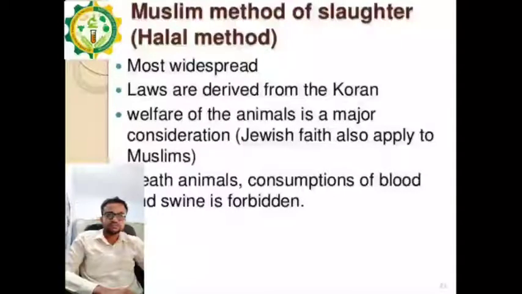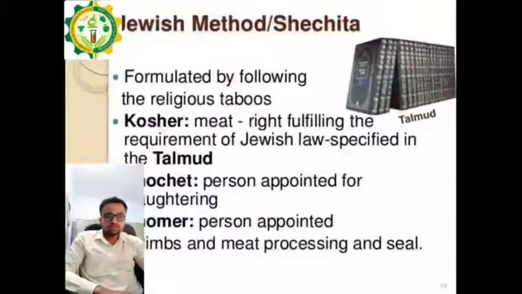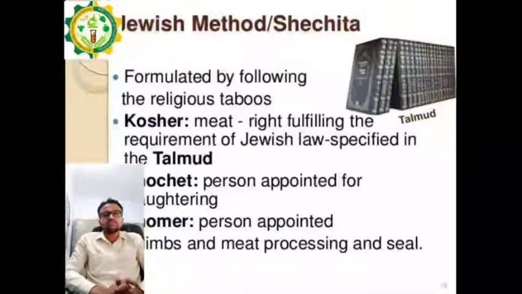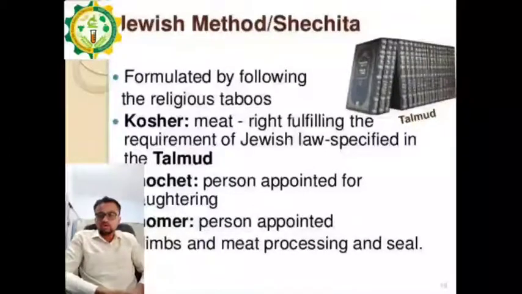Okay, next method of slaughtering is Jewish method of slaughtering. So here we can see in the image, first of all, Jewish, or it is also known as kosher method. Okay, here we can see in the image kosher meat. Okay, kosher meat is the meat derived from the kosher method of the slaughtering, or it can also be known as the Jewish method of slaughtering.